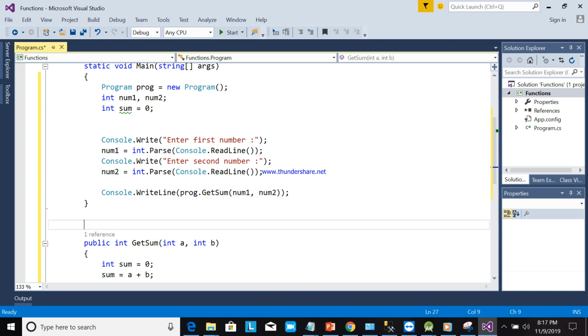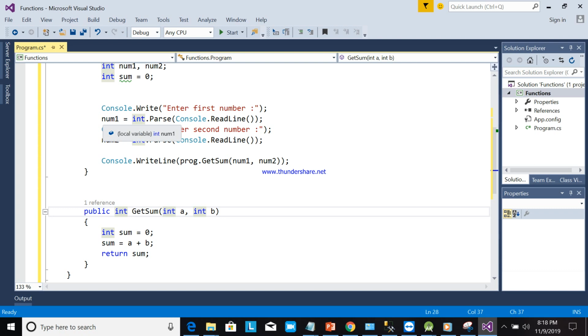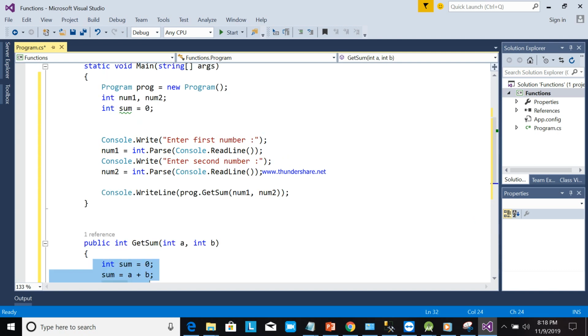As you can see here, there are two parameters. This is what we call parameters. How many parameters? 1, 2, the same integer. Now the user will input the first number and the second number. Now how will you compute here, because this one is outside the main?